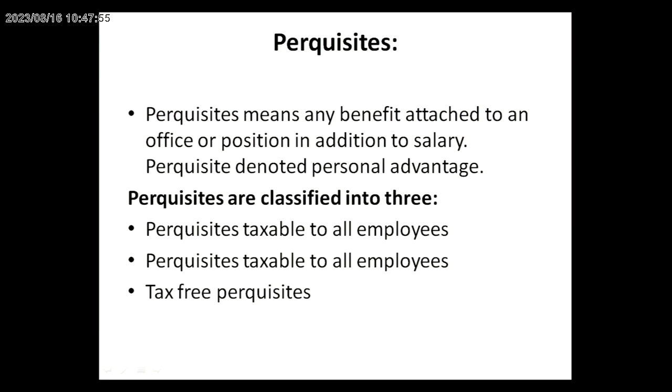Now let us see the perquisites. Perquisite is the benefit attached to an office by the employer to the employee. It is called perquisites. Perquisites are classified into the same categories. We already saw the allowances. Allowances are of three types: taxable elements, partly taxable elements, and fully exempt elements. The same thing is available also for perquisites. Perquisites taxable to all employees, perquisites taxable to only specified employees, then tax-free perquisites.